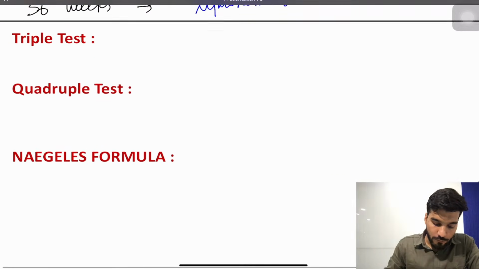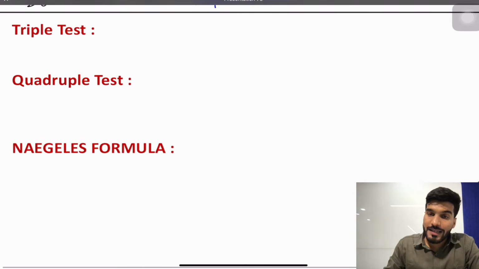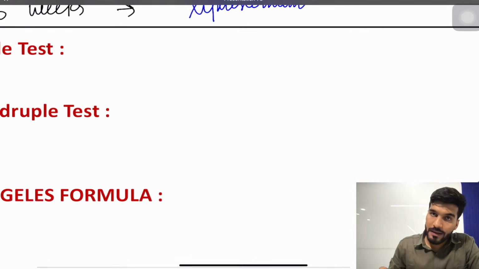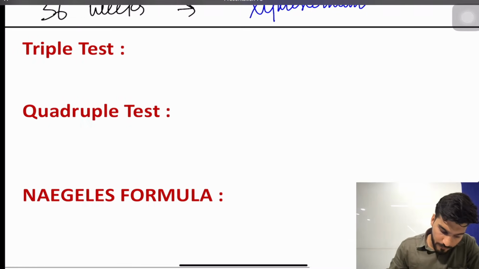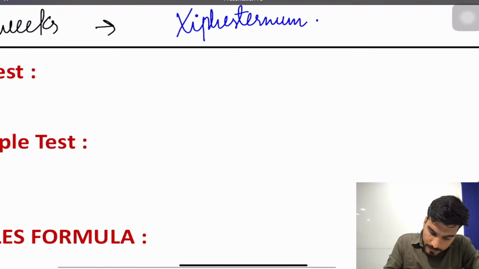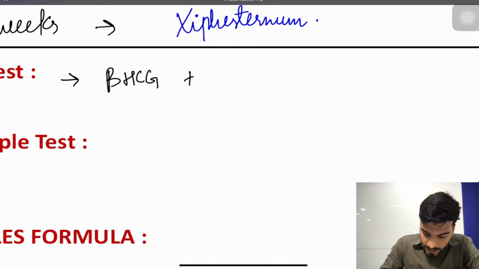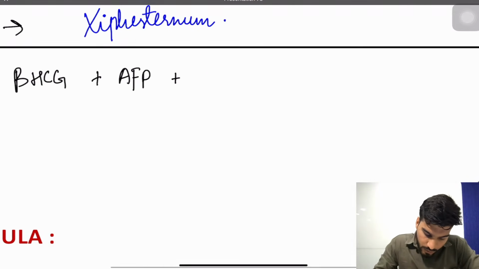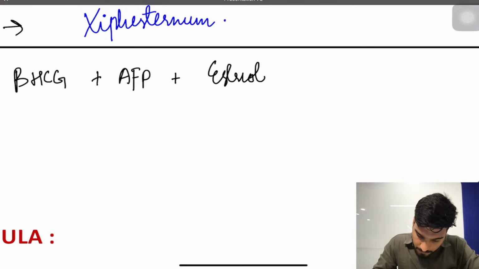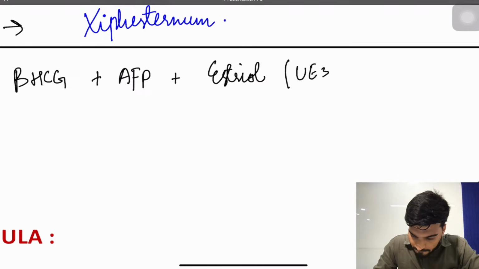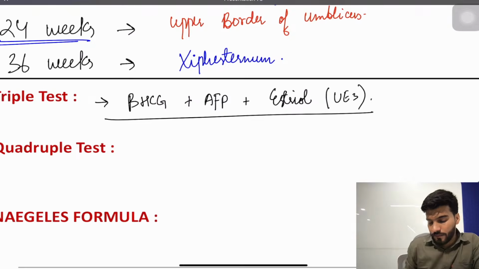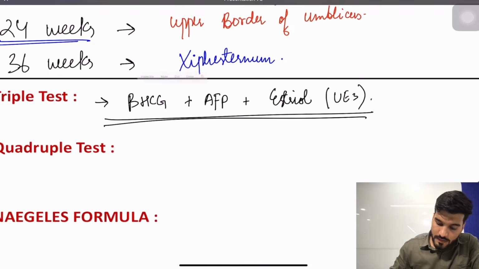Now followed by that, we have the triple test and the quadruple test. The question has been asked multiple times: what are the components of the triple test? The first is beta HCG, then alpha fetoprotein AFP, plus estriol. This is the triple test.